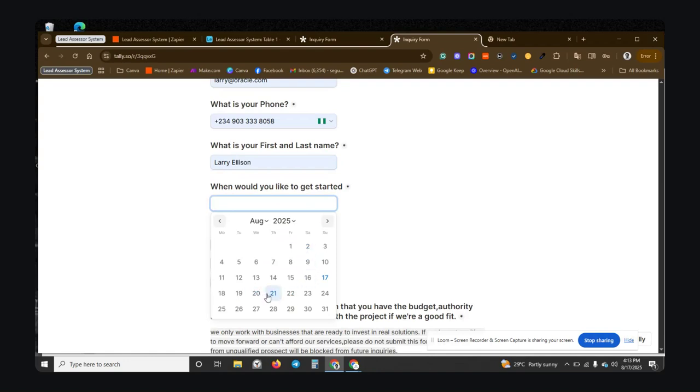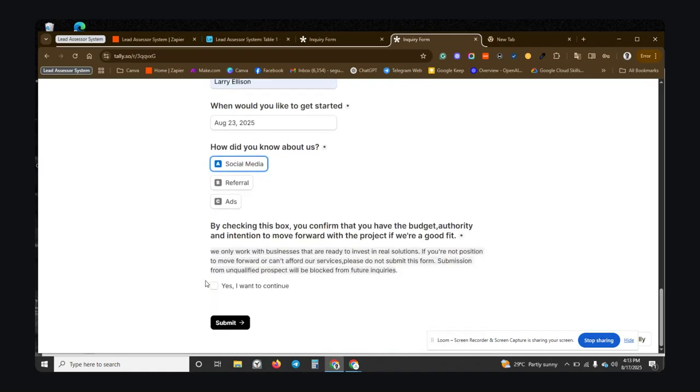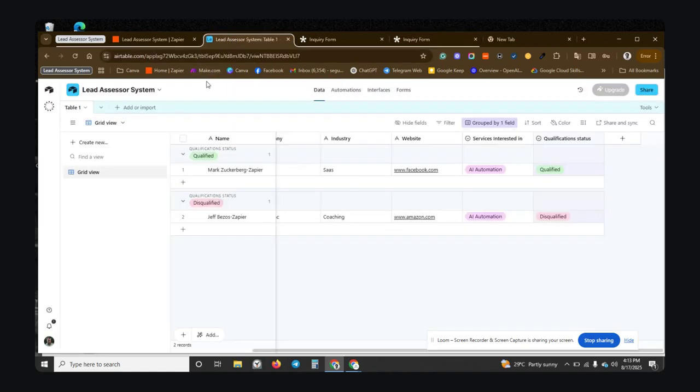We are still going to disqualify ourselves using this 14-day window metric. So I'll just stay within the 14-day window, right? And I'll choose social media, and definitely I'll choose yes and I'll submit. Right? It's still going to disqualify me because I said I was not the principal decision maker. So I'm going to disqualify myself three ways.